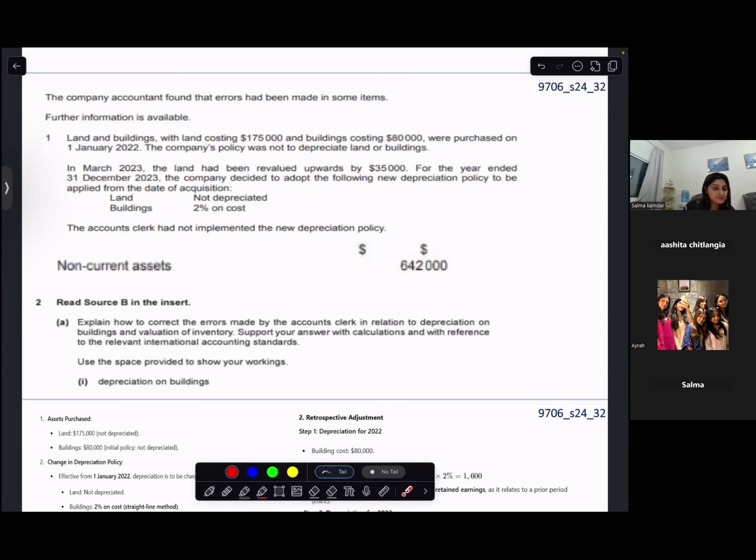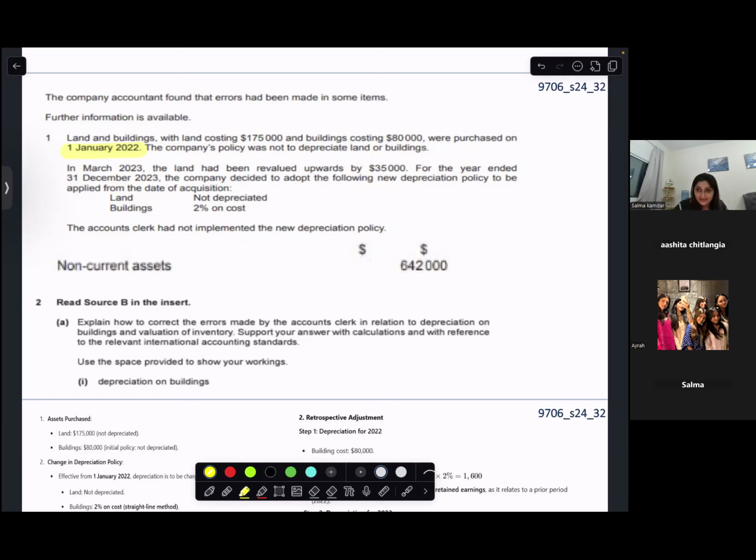They did not want to depreciate. That means right from January 2022, the company had a policy of not depreciating the land and building, and they did not depreciate the land and building. Are you with me? Okay. So the company had the policy of not depreciating and they did not depreciate. Very, very good. With me? Okay, fine.